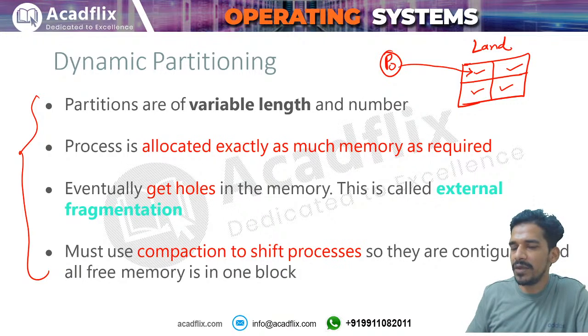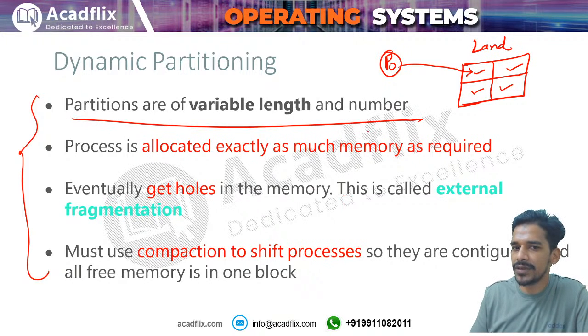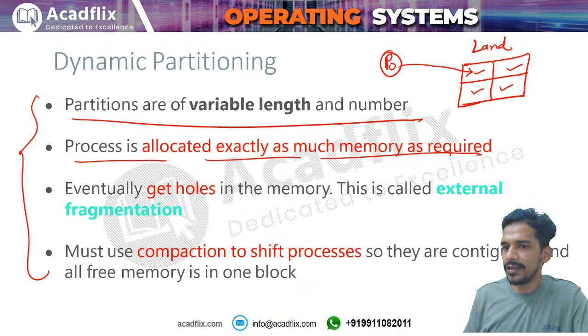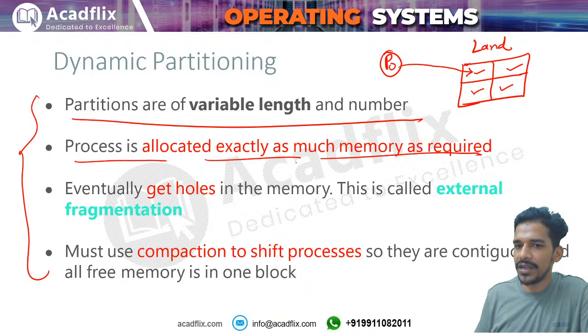But in case of dynamic partitioning you will not partition a priori. Okay, you will not keep the memory partitioned beforehand. Whenever a process comes, you partition as much size as that process needs. Partitions are of variable length and number. The process is allocated exactly as much memory as required. That means there will not be any internal fragmentation, right? There will not be any internal fragmentation because of what we are doing in dynamic partitioning.